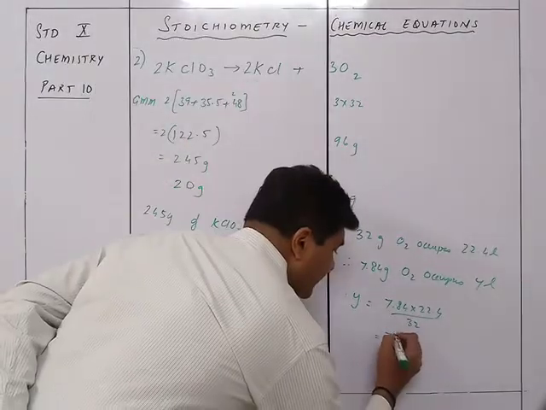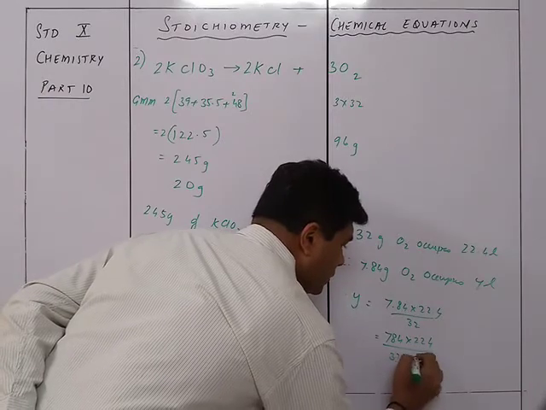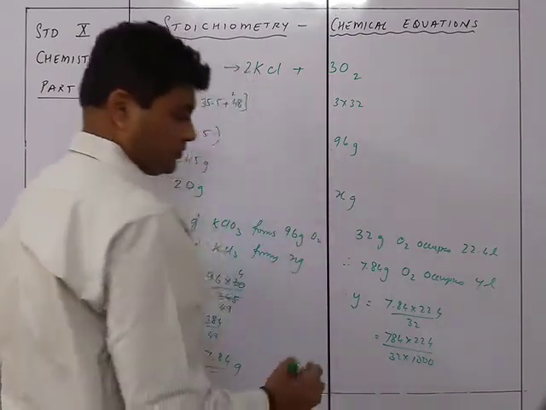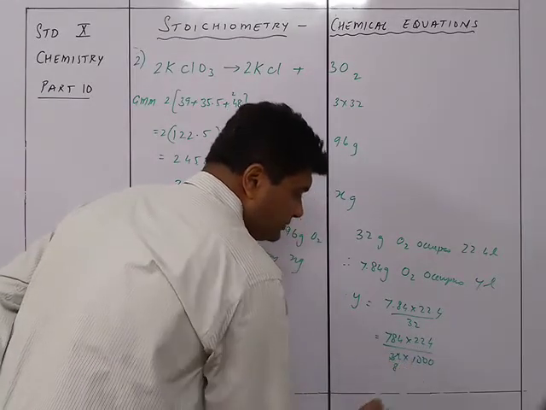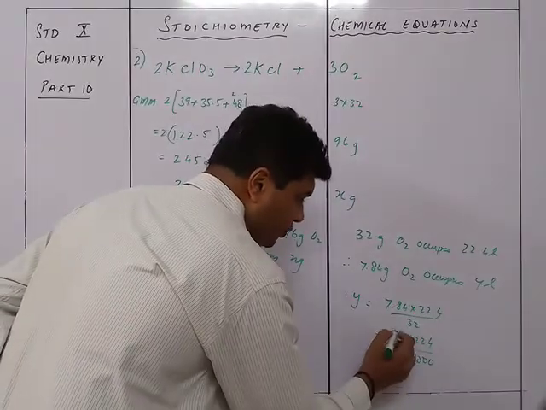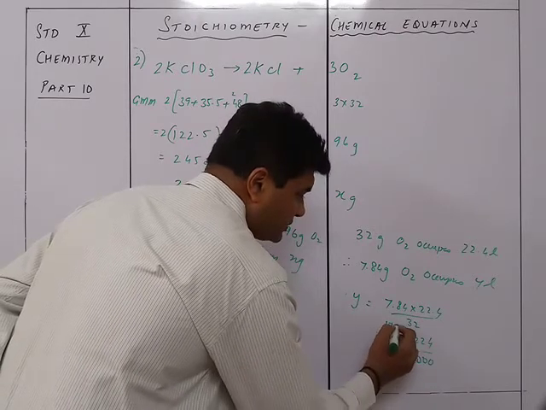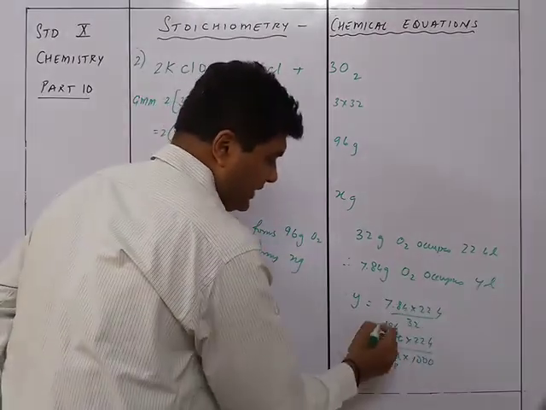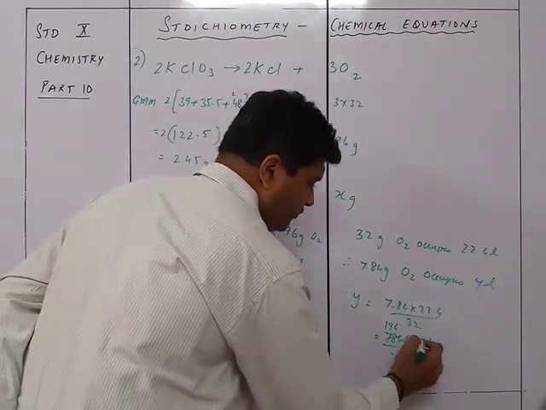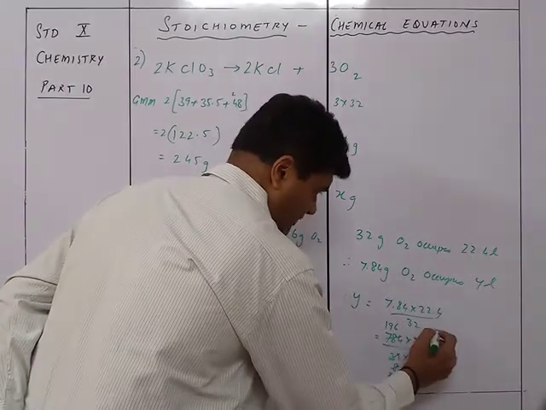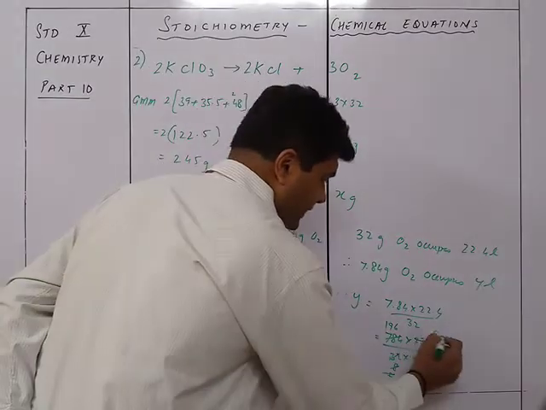So it is 784 into 224 upon 32 into 1000. Okay, so 4 8s are 32, and then this will be 28.